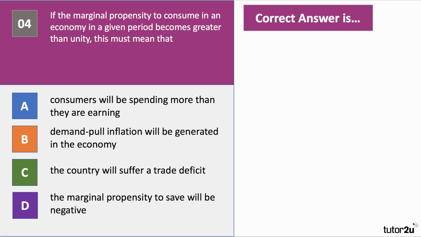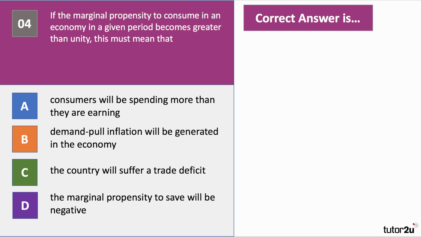Question 4. If the marginal propensity to consume in a given period becomes greater than unity, meaning 1, what must this mean? Take a moment to answer question number 4.